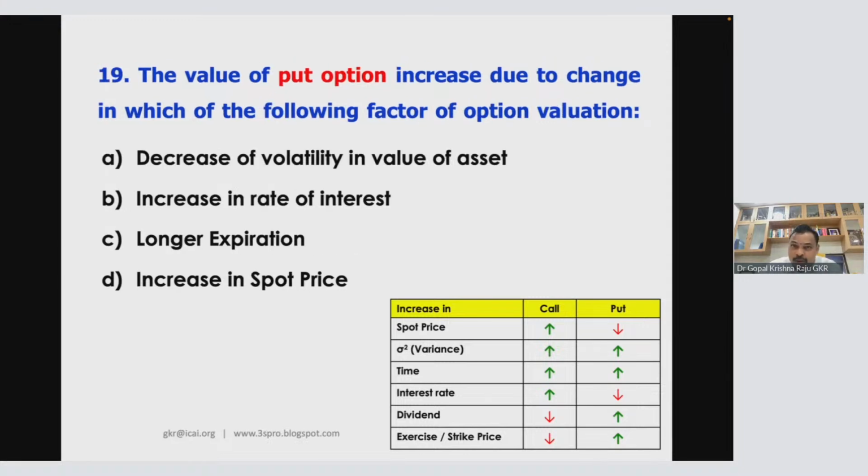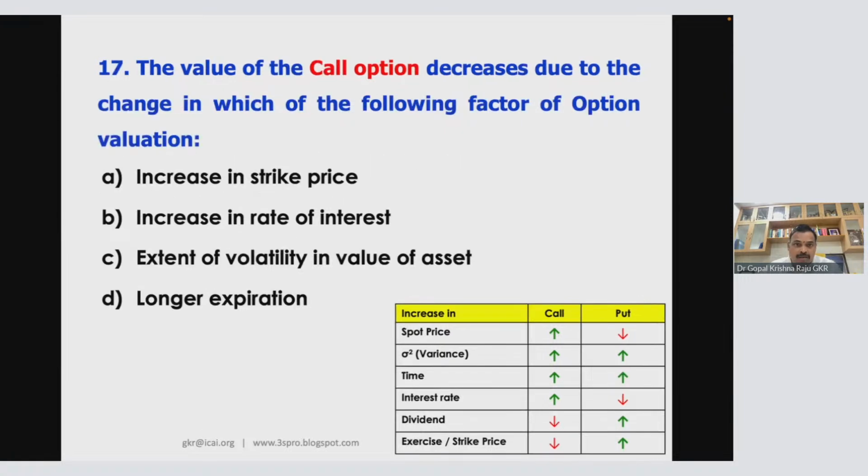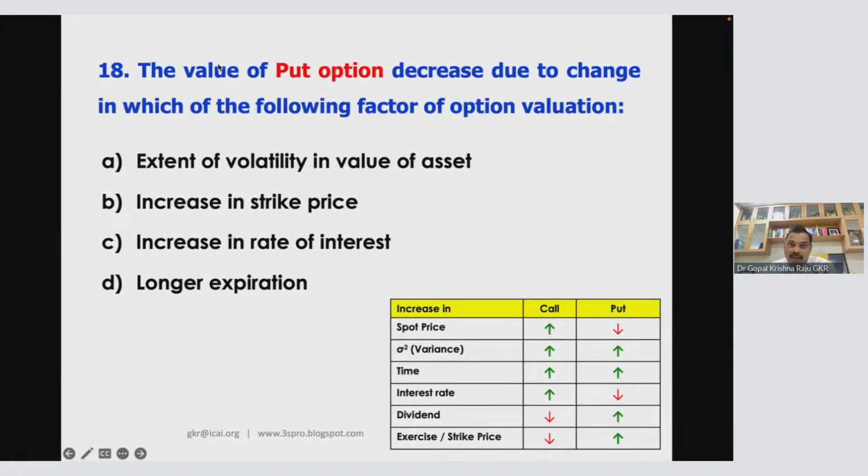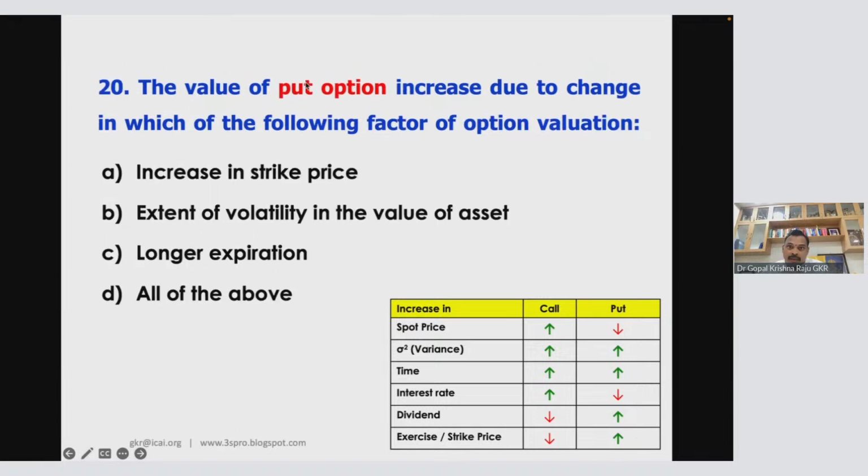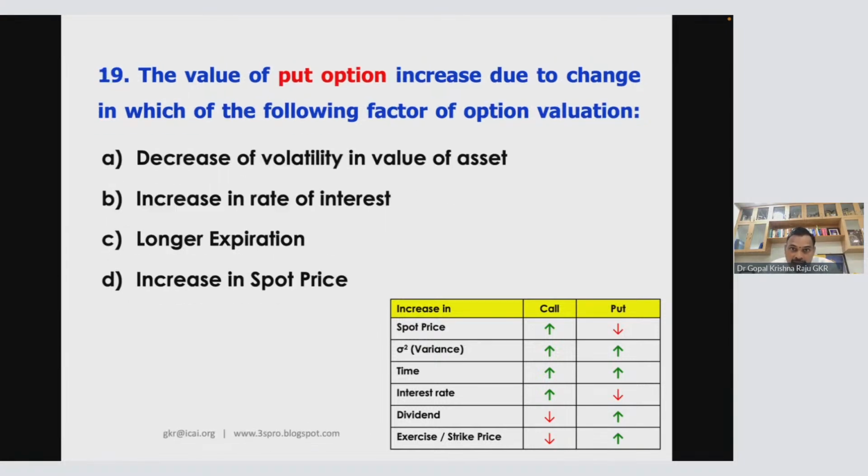Now, look at this question. One more question. Because this was call option, I'll put a question on put option. I think this will be the 19th question. Value of put option increases. Put option increases in 4 circumstances. See, these kinds of questions are not that easy. I'm telling you, these are not difficult also, but these are mediocre. Please understand this table should be there in your mind. Then you can actually appreciate this question much better.